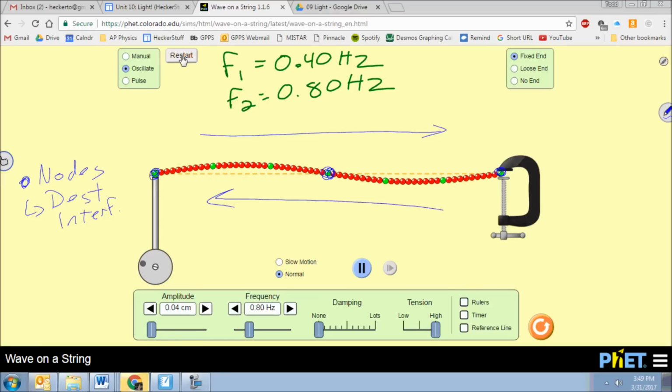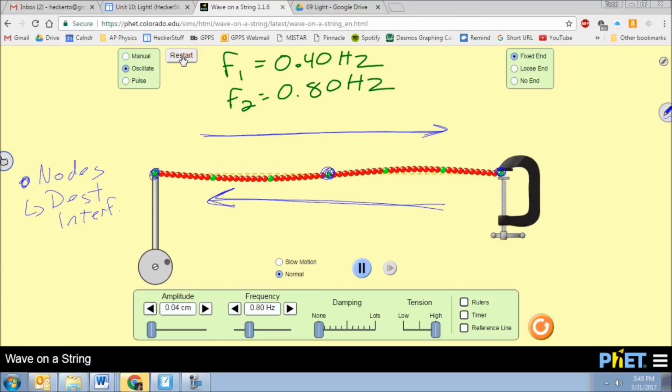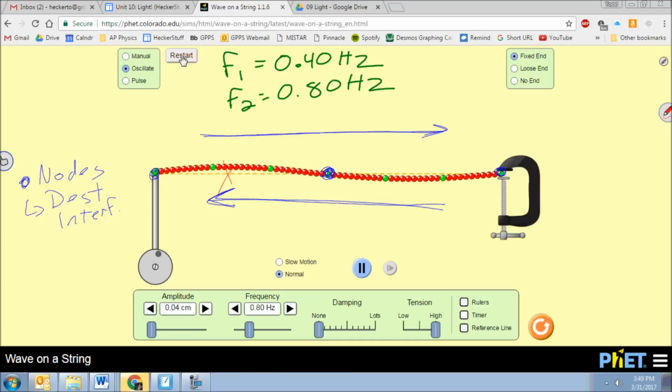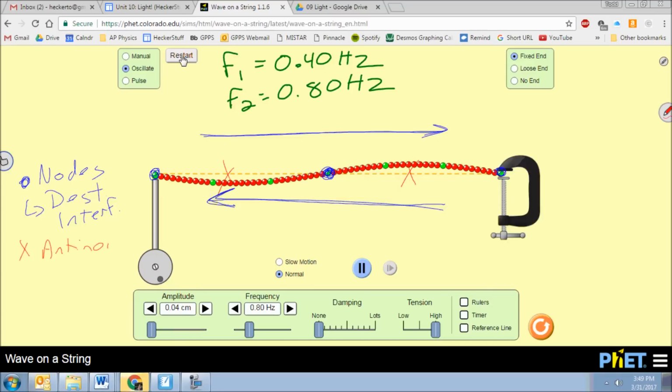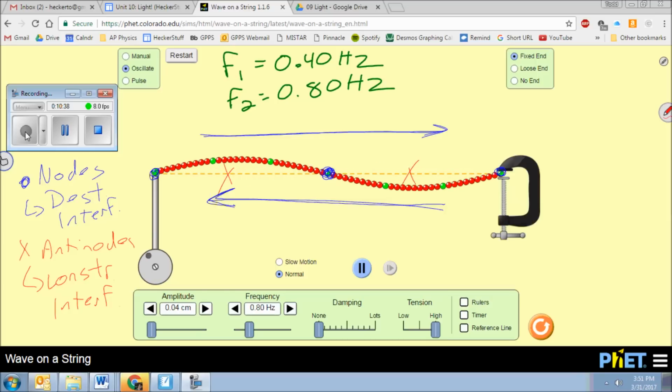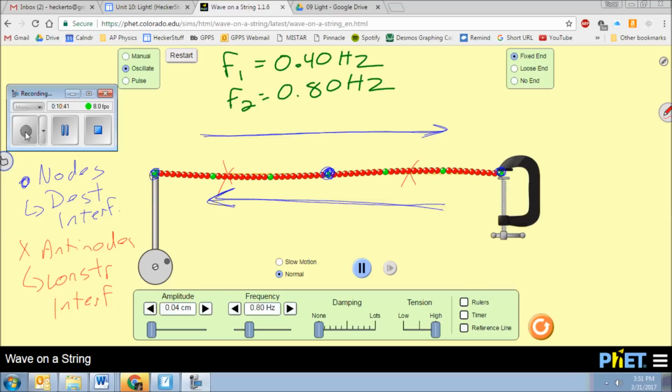Okay? And so what's happening is the wave going this way at any given instant has some amplitude, and the wave coming the other way has the exact same opposite amplitude. And so, at that point, I guess I should say, it cancels it out. All right? Now, these other points, here and here, that vibrate up and down, are called antinodes. And those are the result of constructive interference. So the antinodes are caused because those are points where, as the waves interfere, you've got constructive interference, okay?